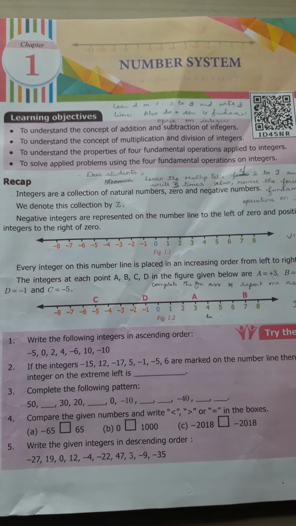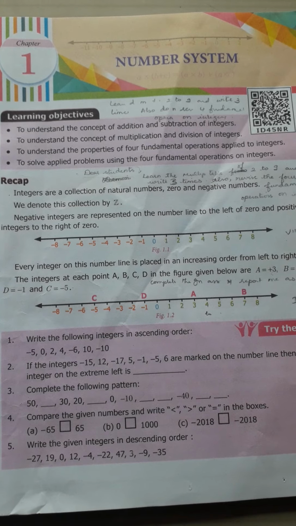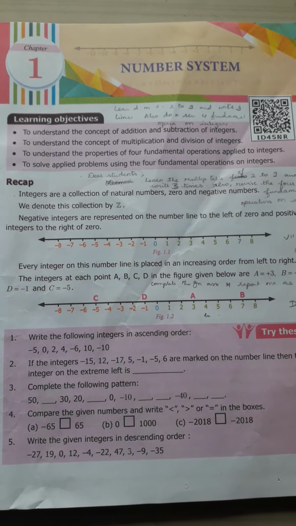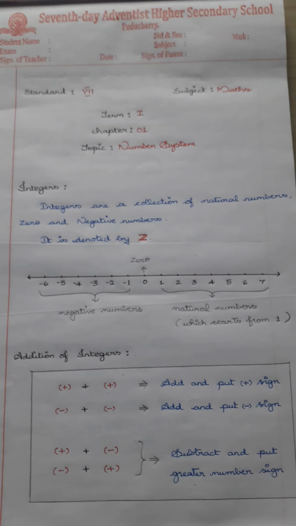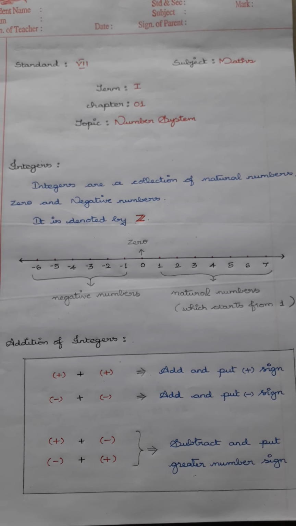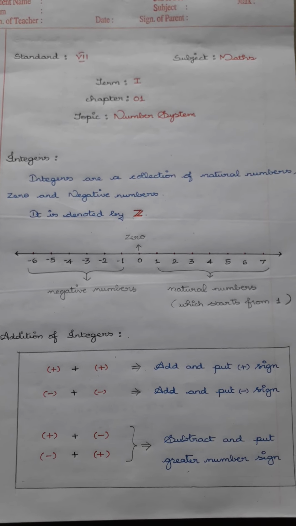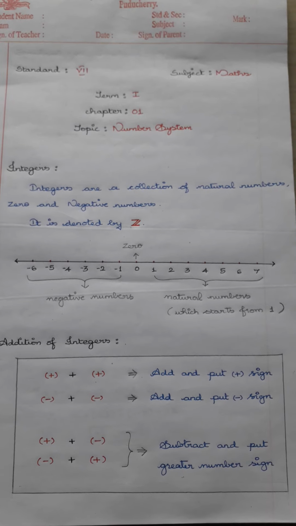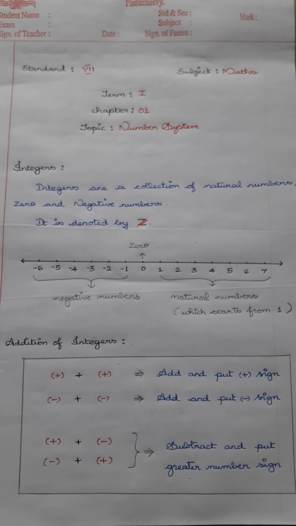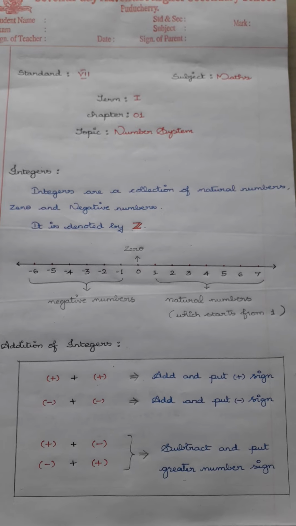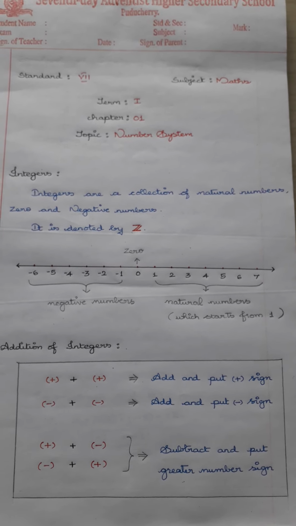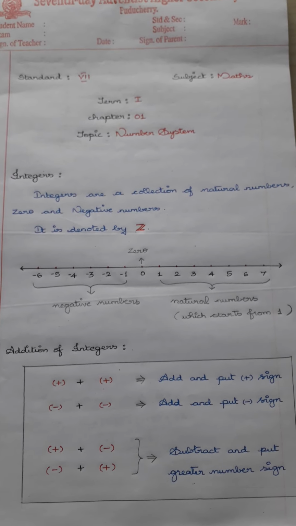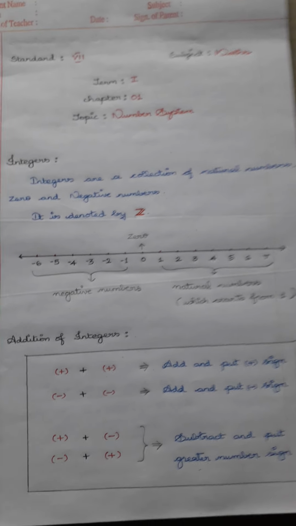So before going into the chapter, we are going to recap, that is, recall the previous content, which is nothing but the definition of integers. Fine. Yes, integers are a collection of natural numbers, 0 and negative numbers. You already know what a natural number is. A natural number is the number which starts from 1 and goes on. And you also know that integers are represented by capital Z.